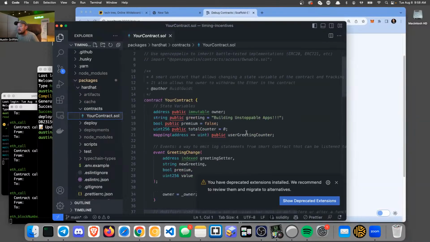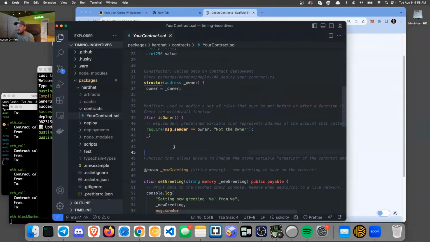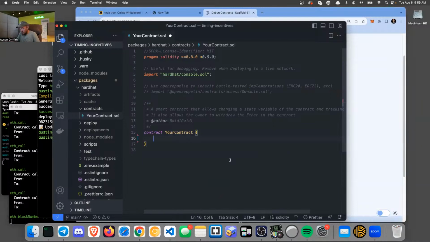Let's really look at, I don't know, I think what we'll do is just have some mapping for whether or not someone is a member. Maybe we can do members, right? So we just have some mapping of players, I guess is what it really is. And it's an address to maybe a bool of whether or not you are a player. I have no idea, right?